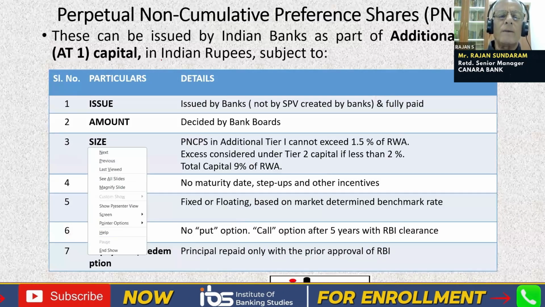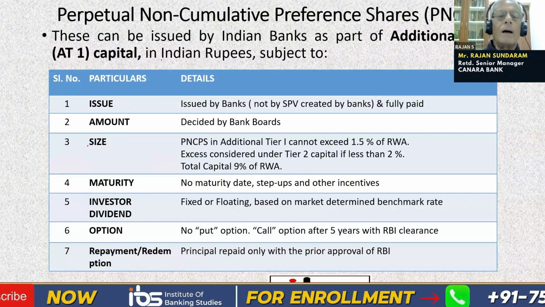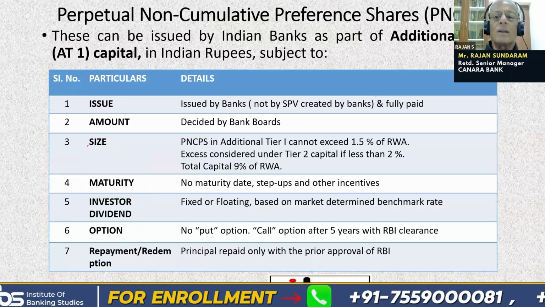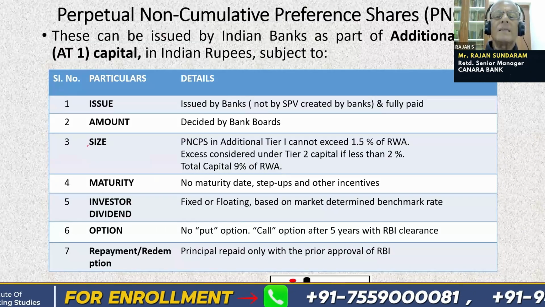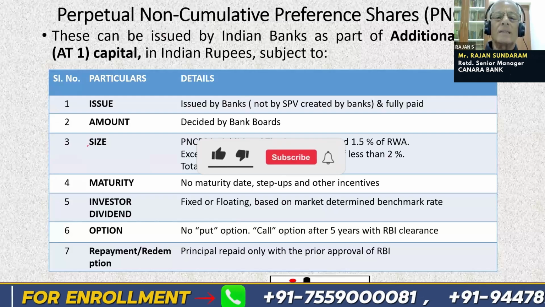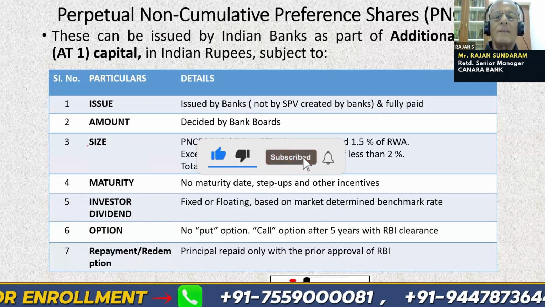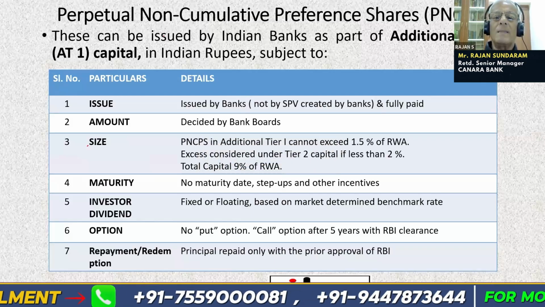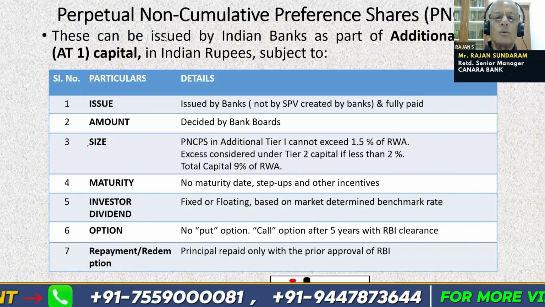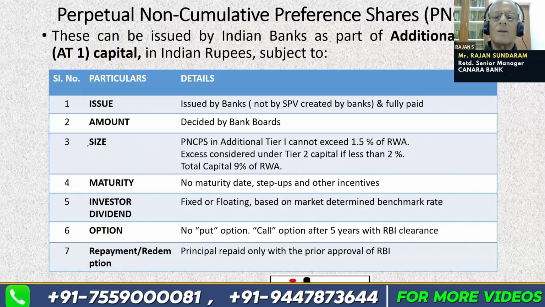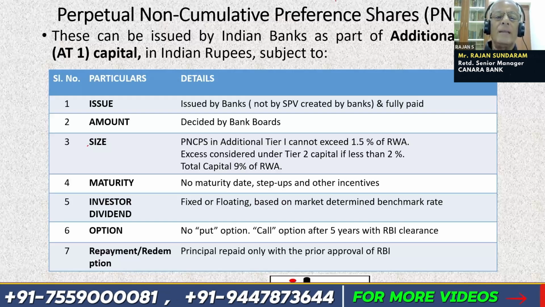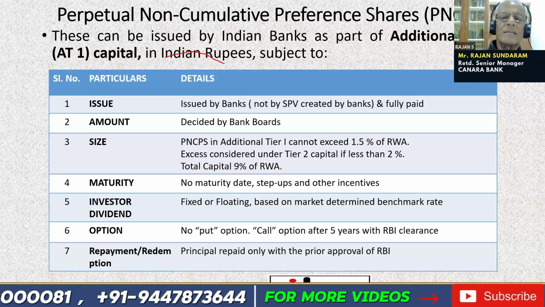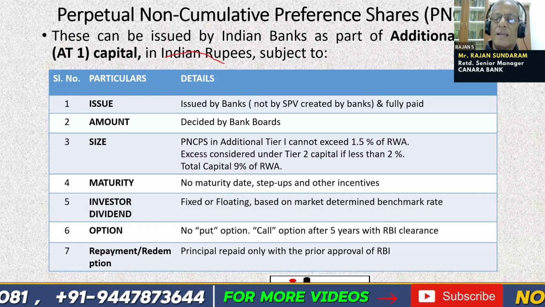We have seen that irredeemable or perpetual preference shares can be issued. This is called perpetual non-cumulative preference shares (PNCPS). When we say non-cumulative, if dividend is skipped for a year, it cannot be carried forward. These can be issued by Indian banks as part of additional tier 1 capital, or AT1 capital, in Indian rupees.